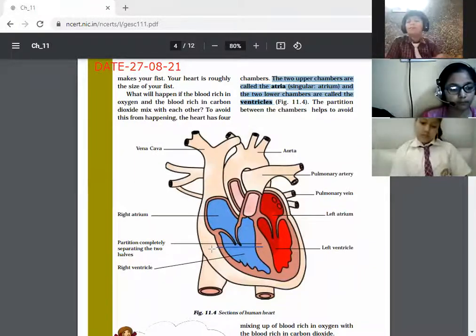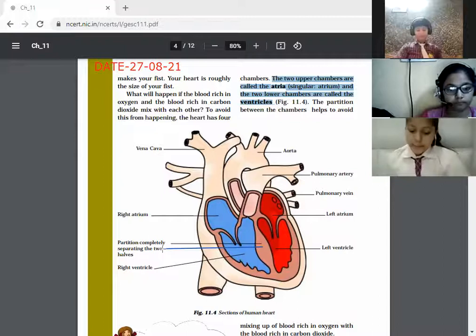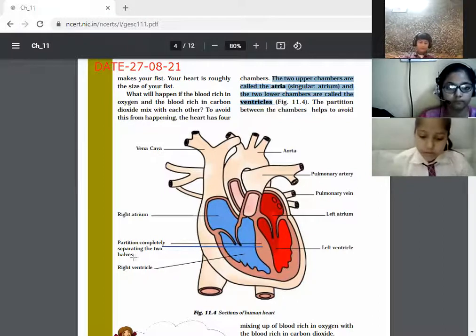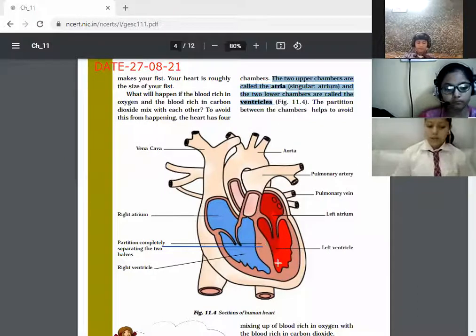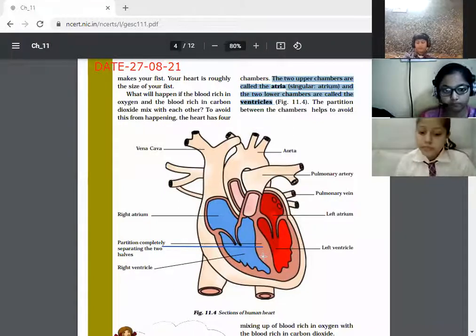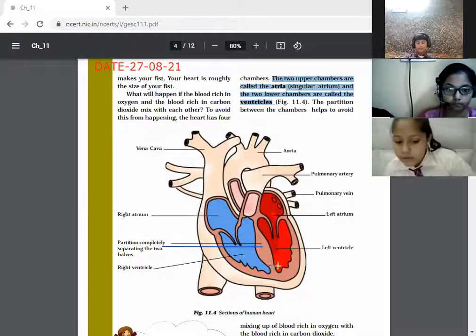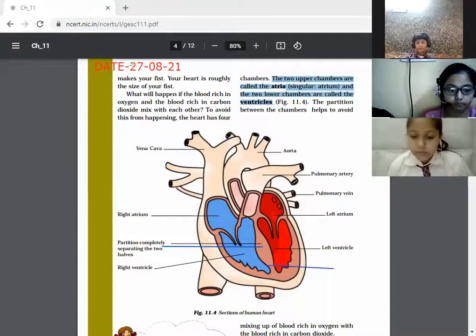This is a partition, you can see. A partition which completely separates the 2 halves. Otherwise, there will be a mixing of blood. To avoid the mixing, there is a partition. And that partition is known as the septum. I must say this is known as the septum.